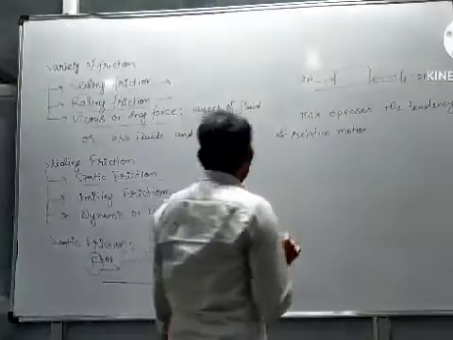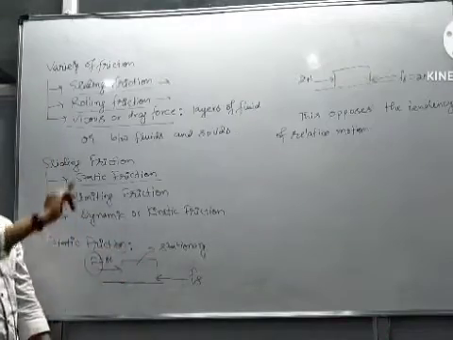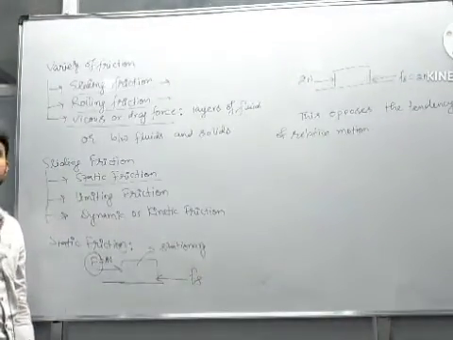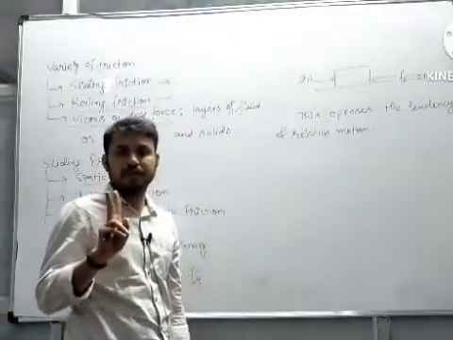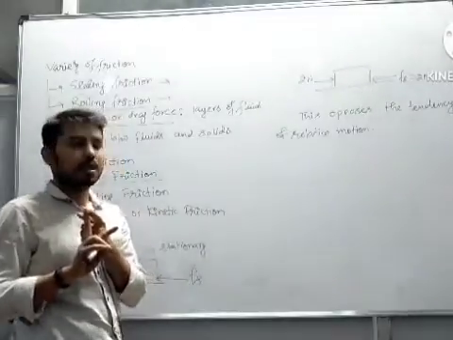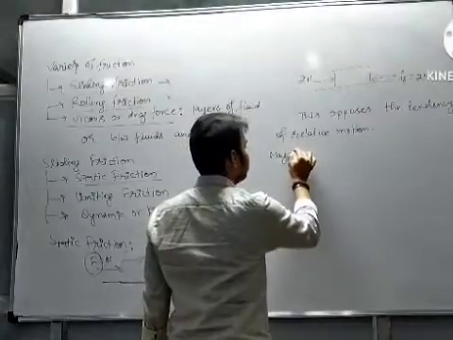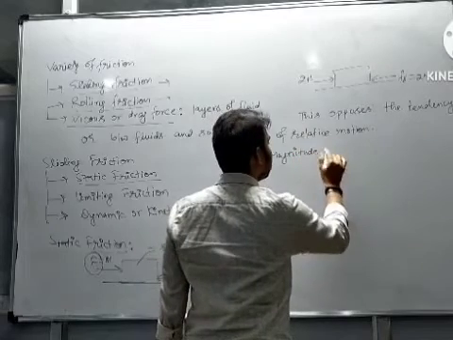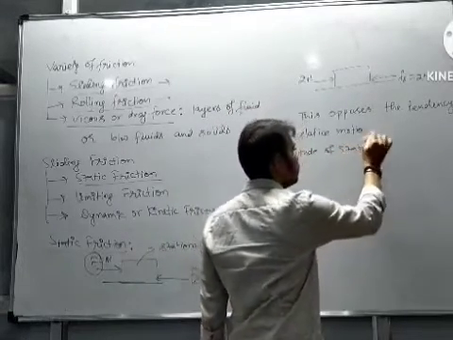Right? So we are talking about static friction, which is a force, and a force has two things: first is direction and the other is magnitude. So first we will talk about the magnitude of static friction.